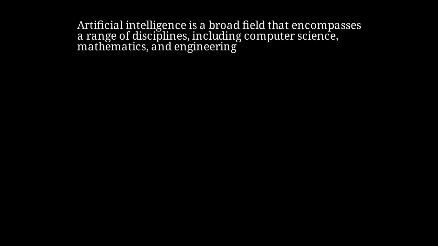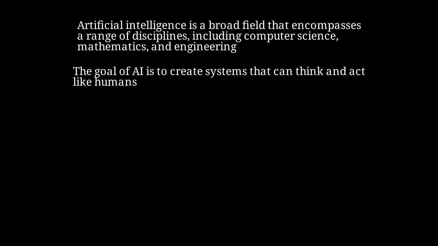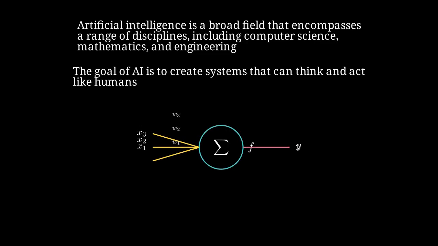Let's start with a brief introduction to artificial intelligence. Artificial intelligence is a broad field that encompasses a range of disciplines, including computer science, mathematics, and engineering. The goal of AI is to create systems that can think and act like humans. Here's an example of a simple neural network, which is a type of AI model.